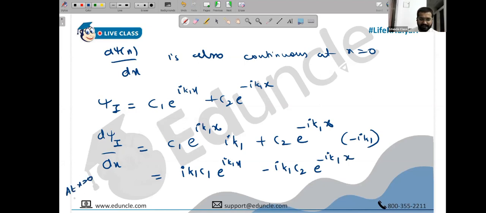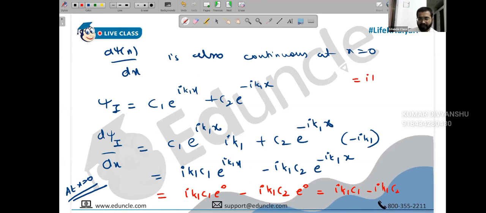Let's write that. So at x equals to 0, the value of this would be I k1 C1 e raised to 0 minus I k1 C2 e raised to 0. Or you can say you have got I k1 C1 minus I k1 C2. You can take I k1 common, so you have got I k1 common, C1 minus C2. You will realize basically you're going to have two pairs, C1 plus C2 and C1 minus C2. You can solve them and express one constant in terms of another later.